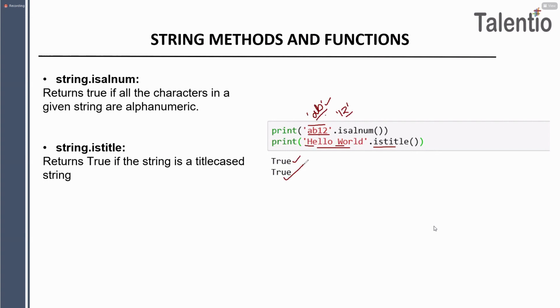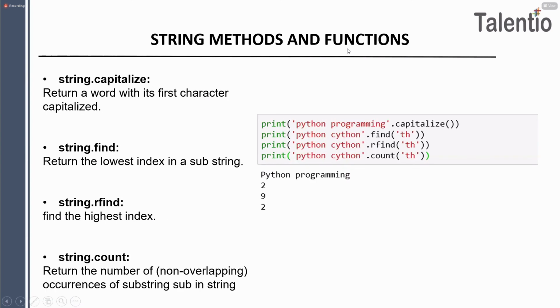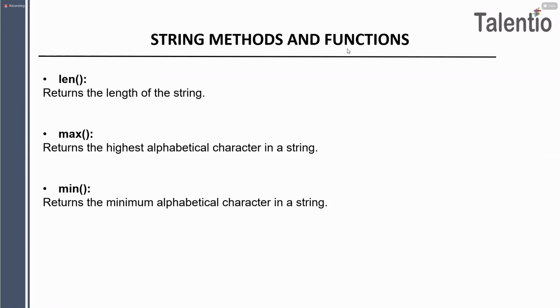Okay. Tell me, in single quotes, capital V small j I T dot istitle. Is the condition true or false? Yes. In single quotes, capital V small j I T. Is the condition true or false for istitle? The condition will become true. Is that clear for everyone? Yes. Okay. It means the first letter of every word should be capital. That's what is called istitle, and then only this condition will become true.